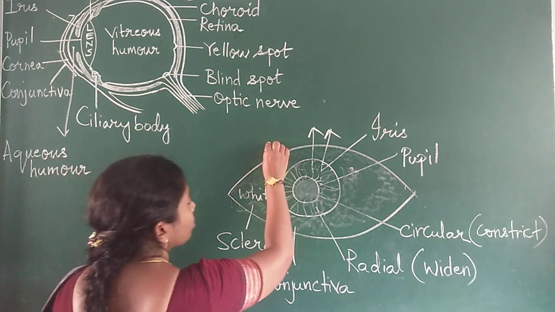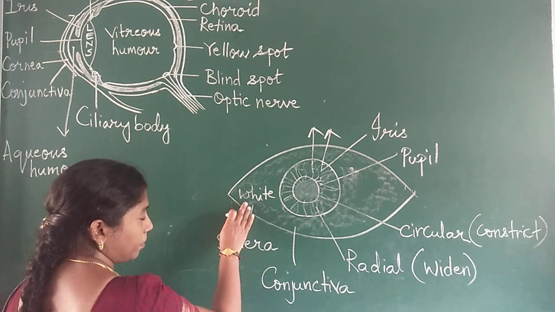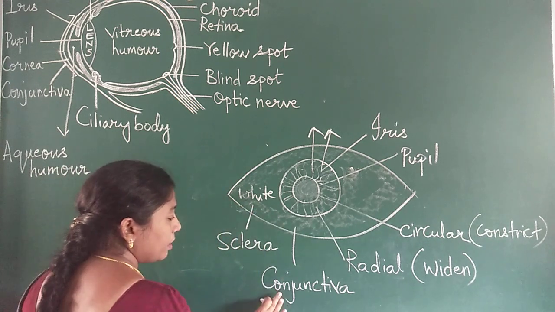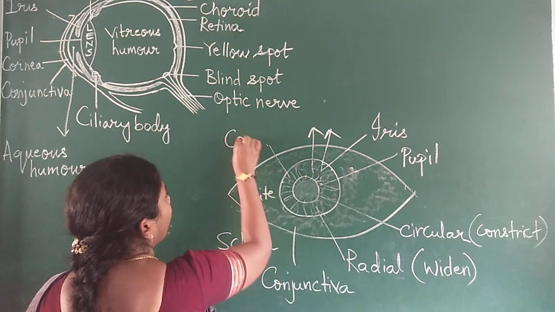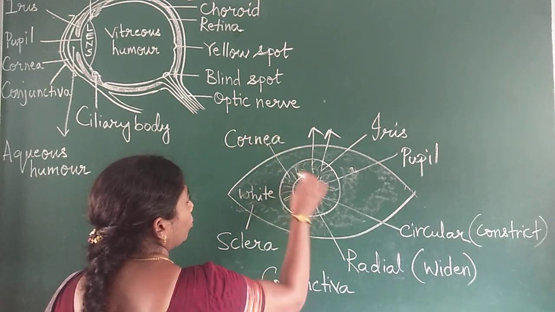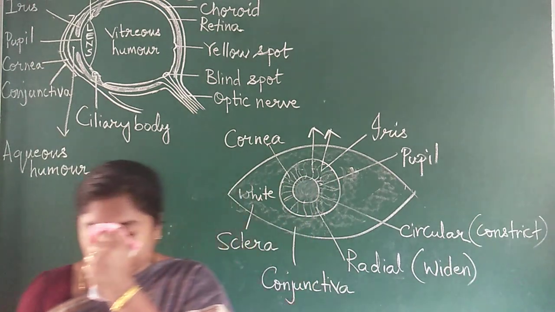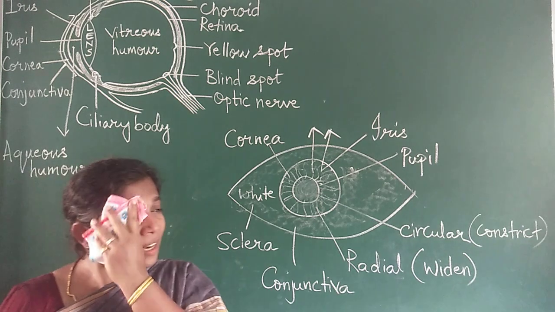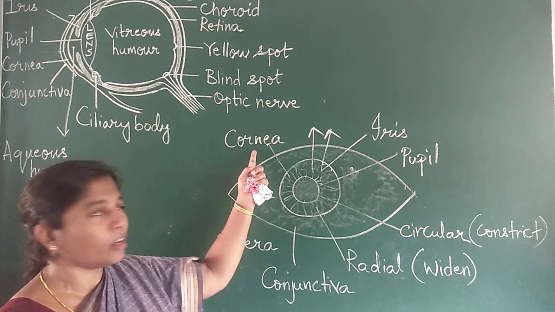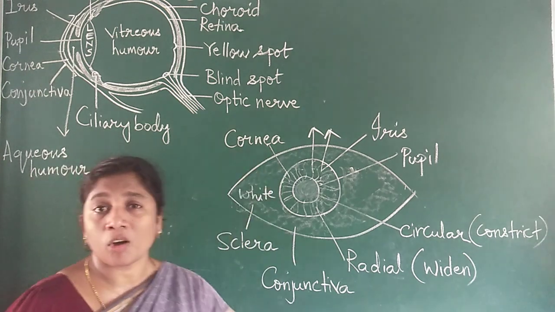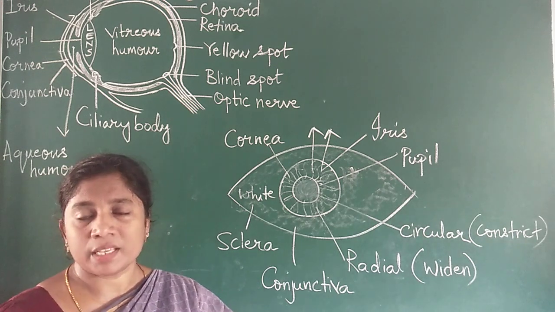So the sclera is the white part, covering it is the conjunctiva, and the iris is covered by the cornea. Conjunctiva is transparent, and the cornea is also transparent. Sometimes the cornea turns opaque. When it turns opaque, you can replace it.